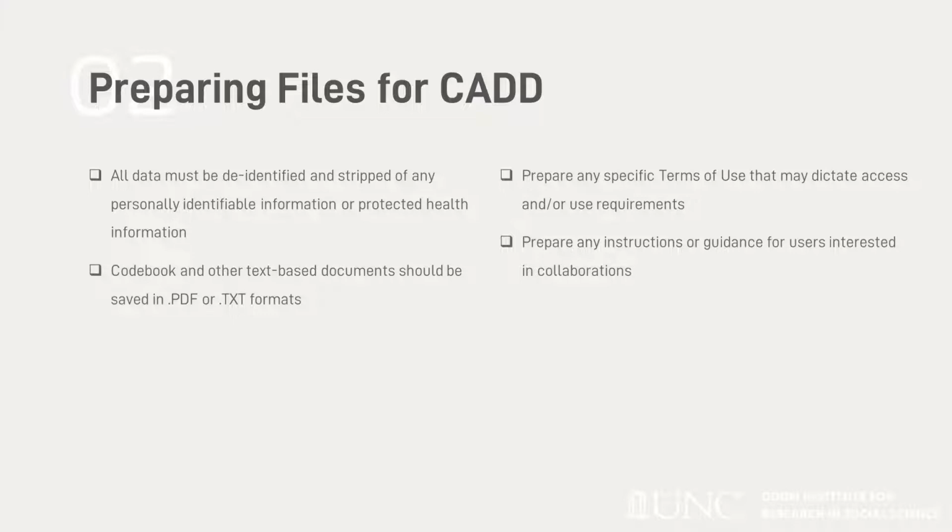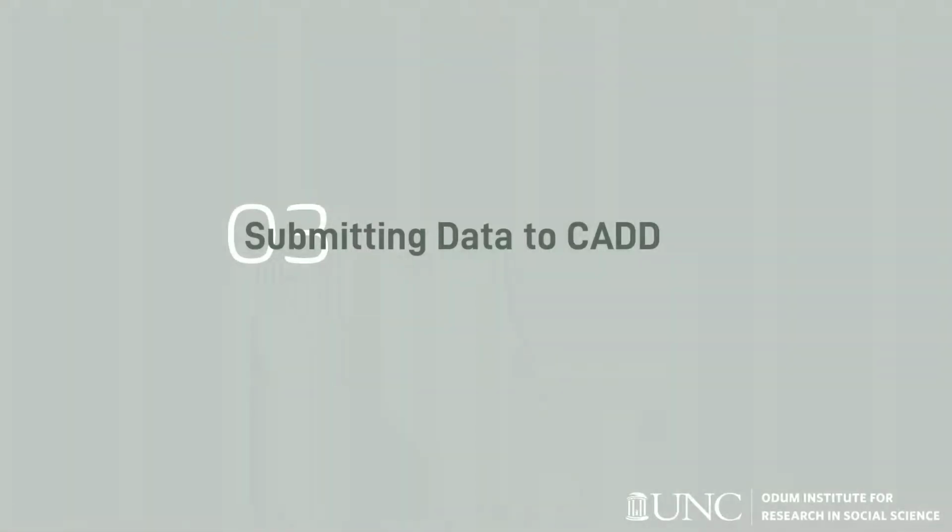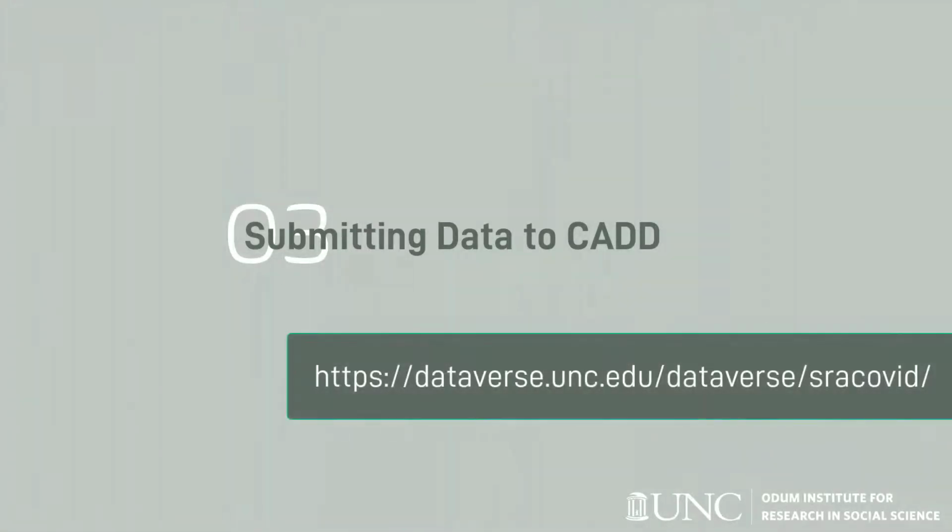You should ensure that all data is de-identified and stripped of any personally identifiable information. Codebooks and other text-based documents should be saved in PDF or text formats for long-term preservation. Prepare any specific terms of use that may dictate access and/or use requirements, and prepare any instructions necessary for interested collaborators. To get started with submitting your data, please navigate to CADD using the following URL.